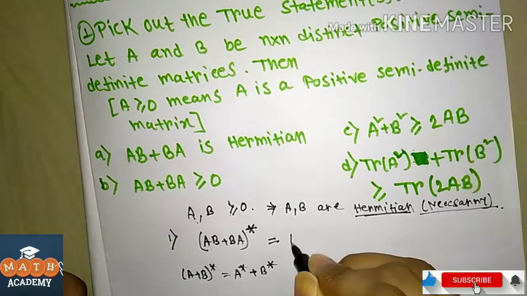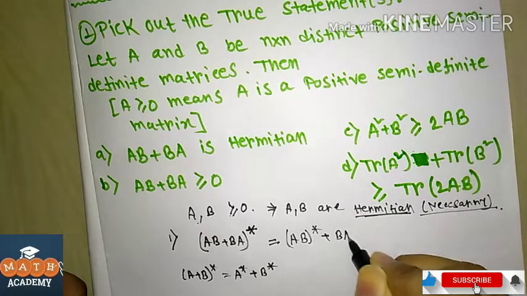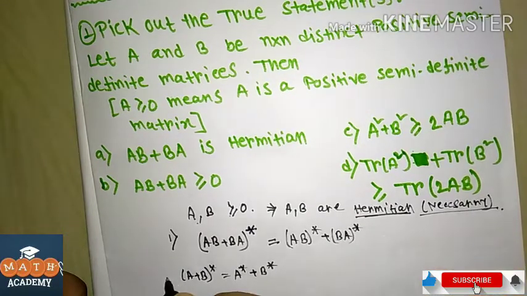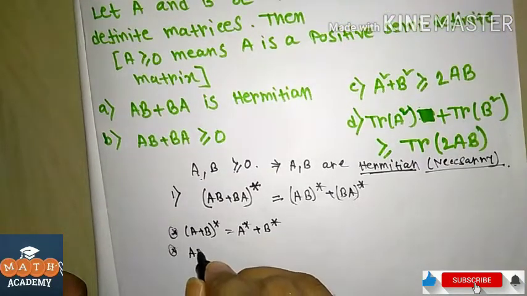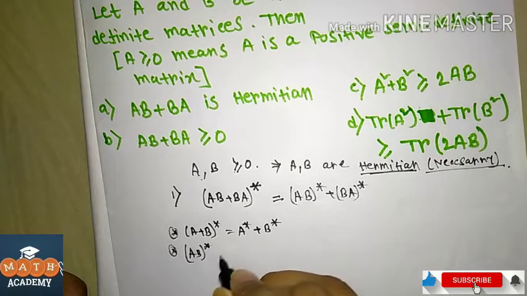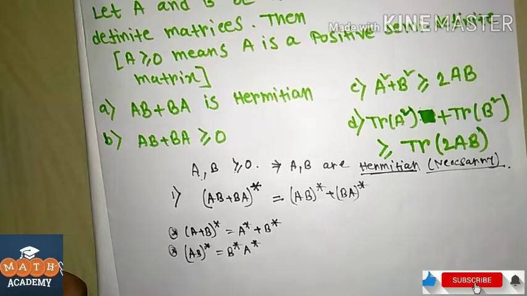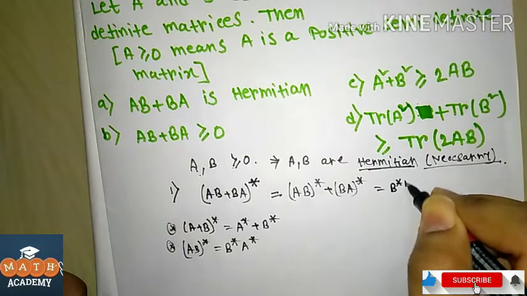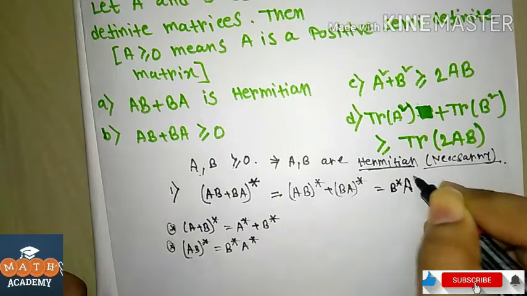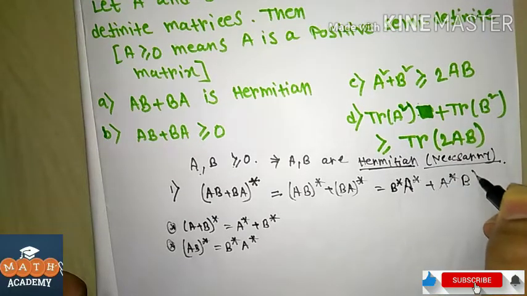So here it is (AB) conjugate transpose plus (BA) conjugate transpose. Also, (AB) conjugate transpose means B conjugate transpose into A conjugate transpose, so this implies B star A star plus A star B star.